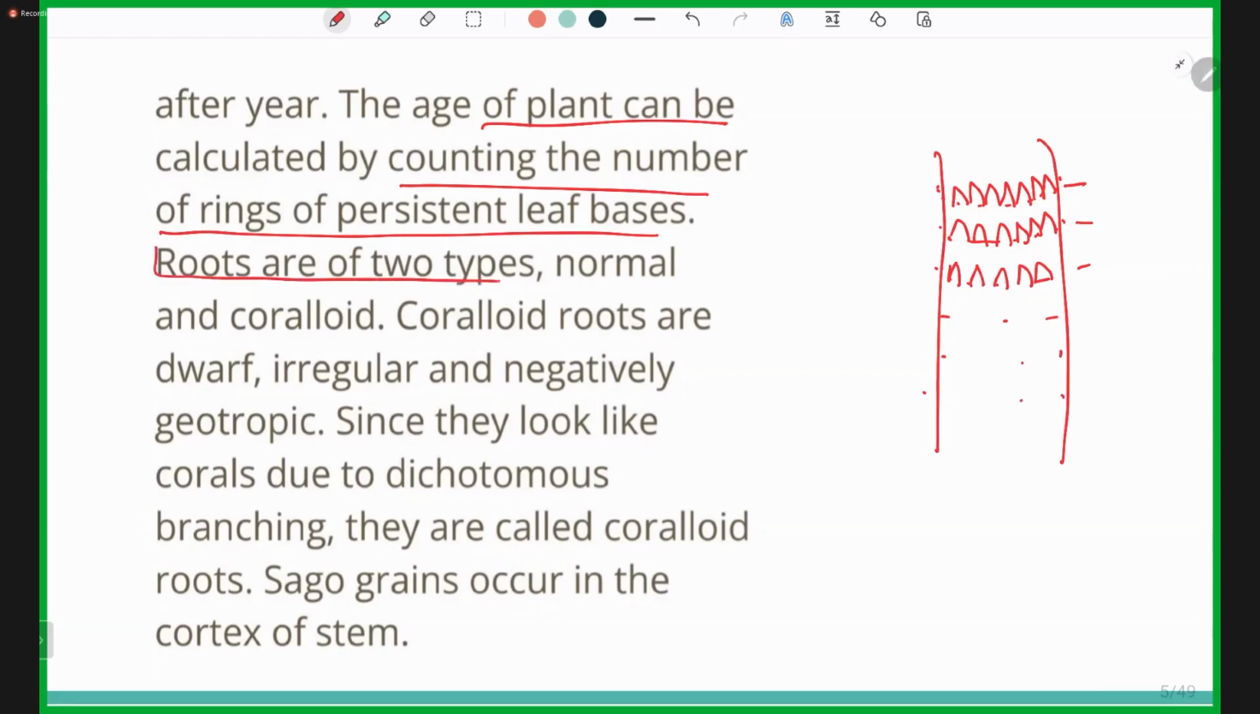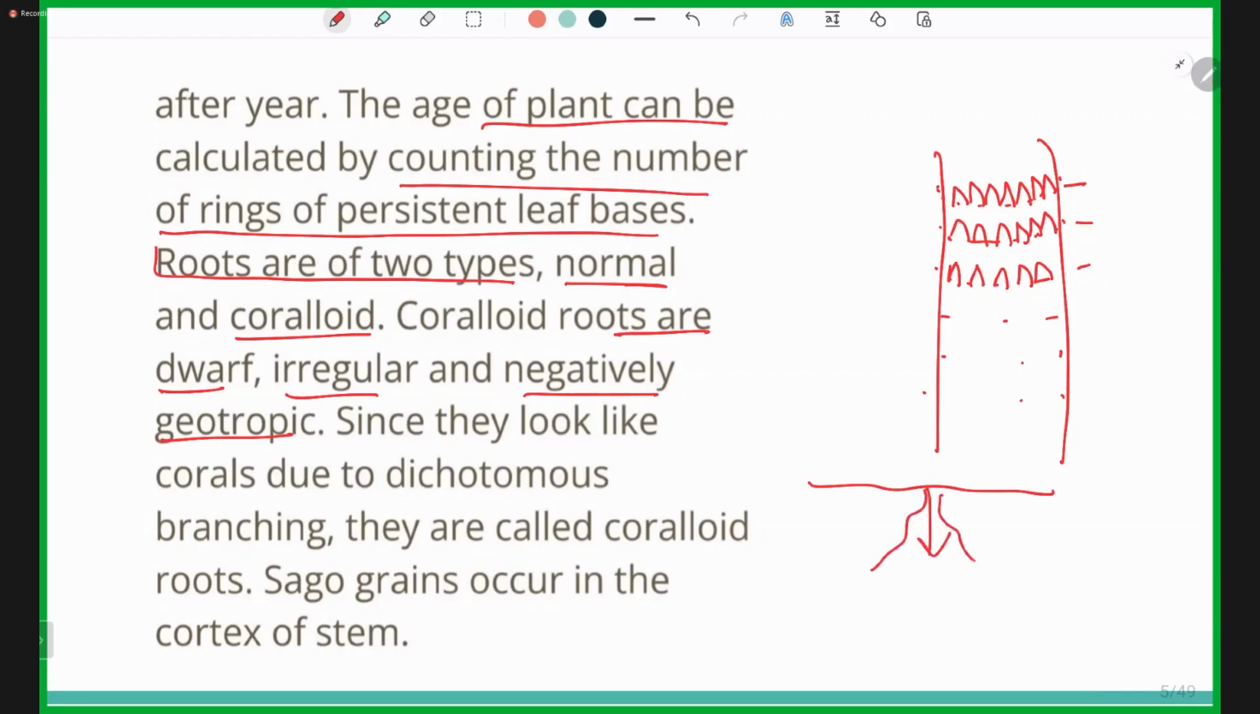Now roots are of two types. One is the normal and the second is the coralloid root. What is coralloid root? We have seen in the previous lecture that the coralloid root is present in association. The first root is normal, which is generally a taproot. The second is the coralloid root, which is dwarf, irregular and negatively geotropic. What does negatively geotropic mean?